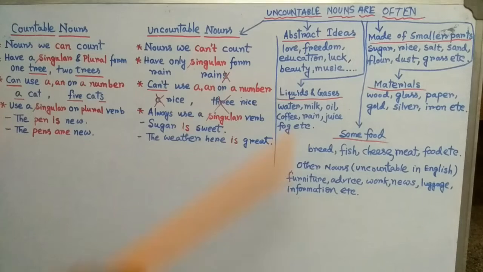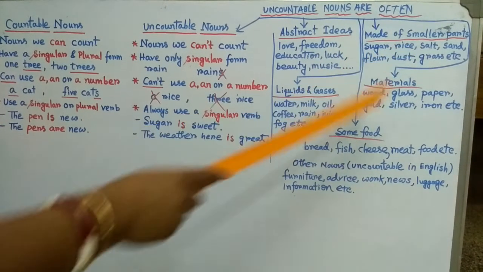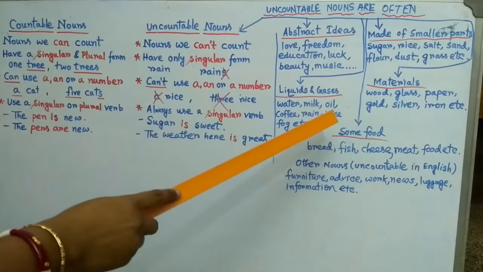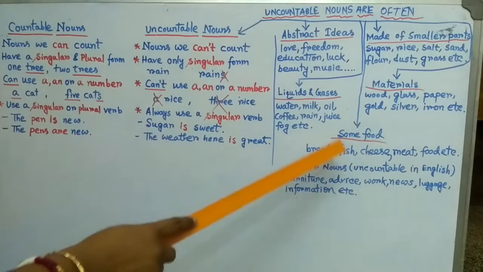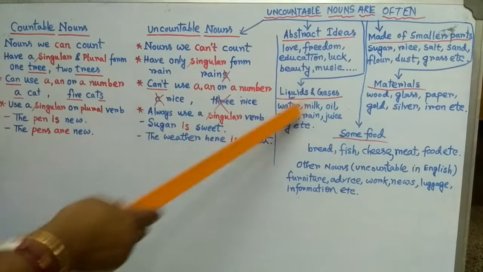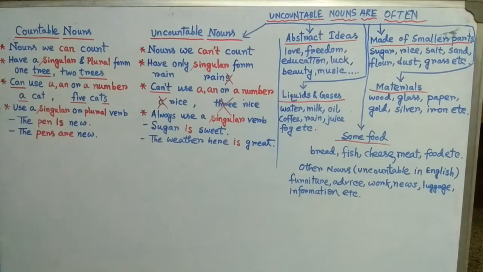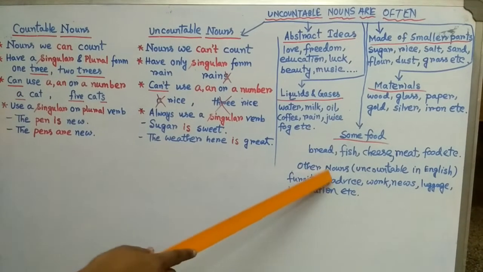Look at here: abstract ideas, things made of smaller parts, liquids and gases, materials, some food, and other nouns. So 1, 2, 3, 4, 5 and the last one is 6.